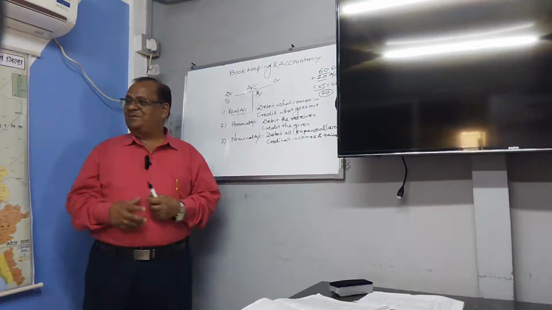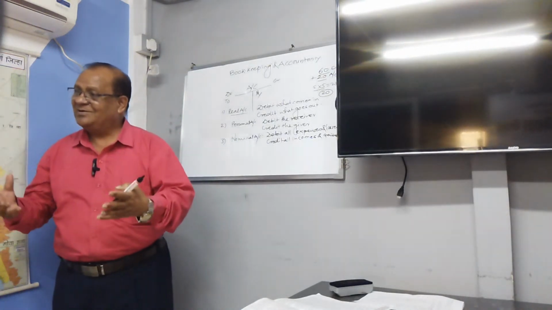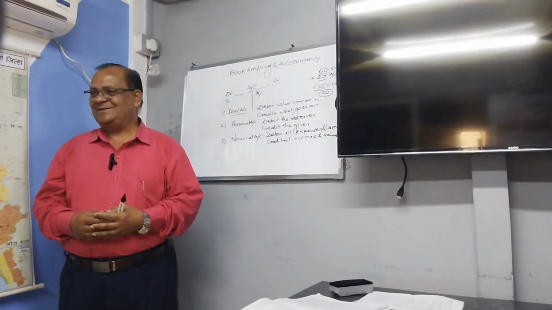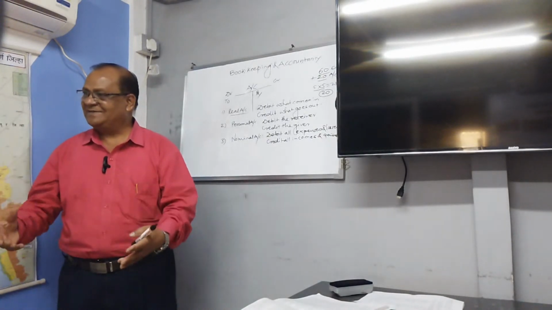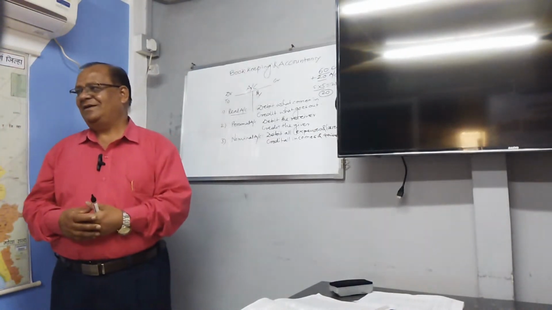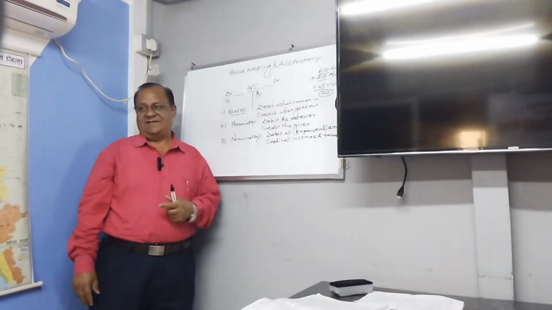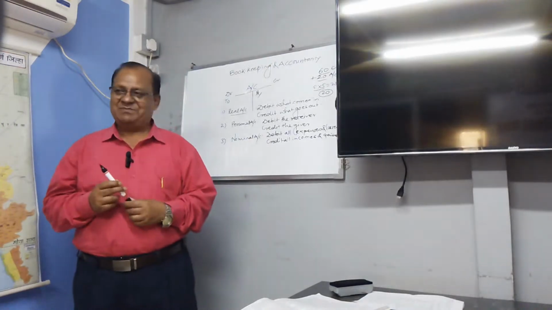Then credit all incomes and gains. Whenever there is income or gain, you have to credit it. For example, rent received, commission received, discount received, brokerage received, any received things. These go on the credit side. These are the basic rules. Got it? Now let us move towards your question papers.